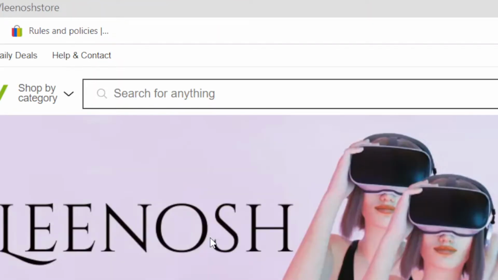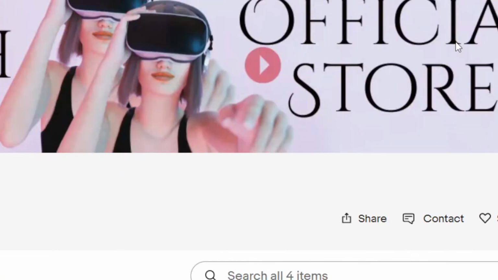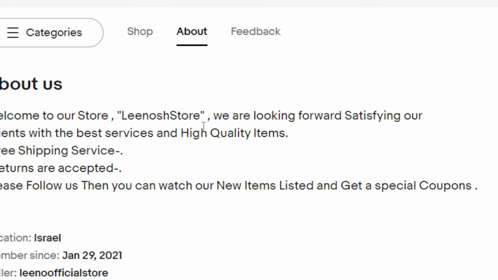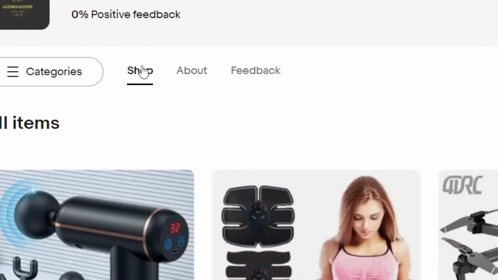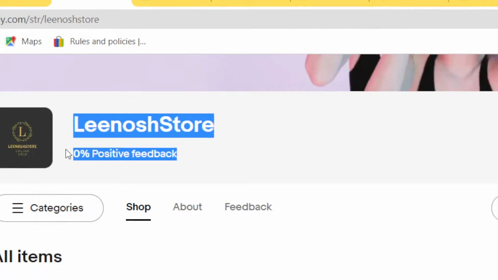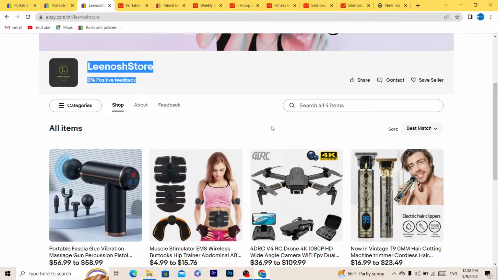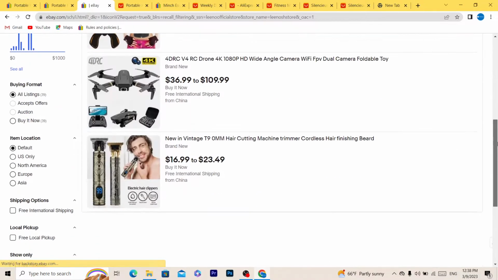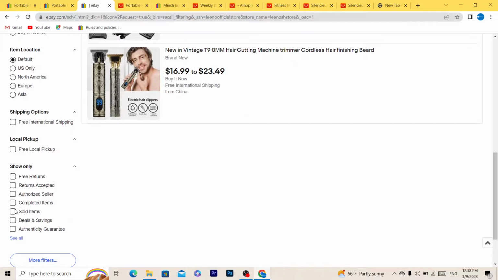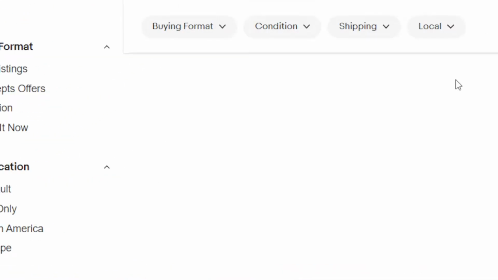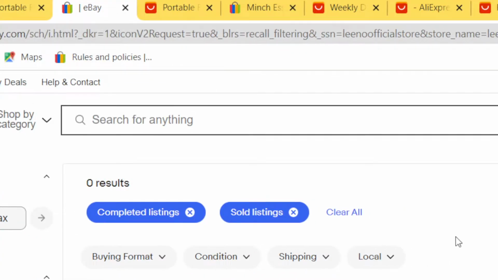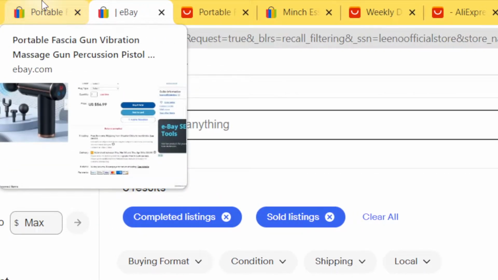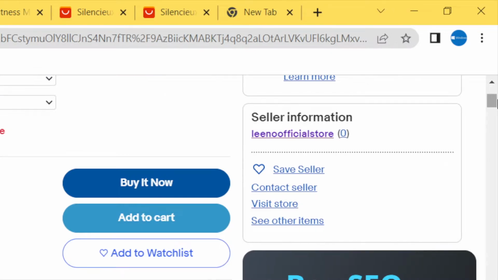Click on the username and then click on about. As you can see, this guy lives in another country, which is Israel. So this guy is 100% a dropshipper. We have to copy him, but he is not successful. If you can see here, he has 0 feedback. Probably he sold some items. Let's see if this guy sold any item here. I'm going to click on sold items, and let's see if this guy has sold. He has never sold anything. So what we want to do, guys, is find the same product as this person, but we want to find sellers who are successful.